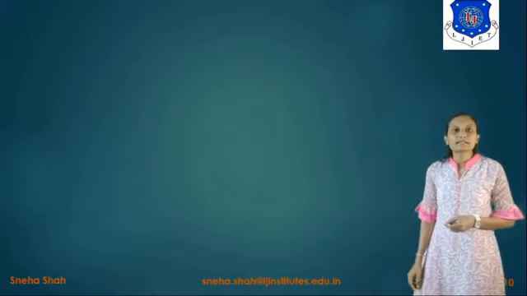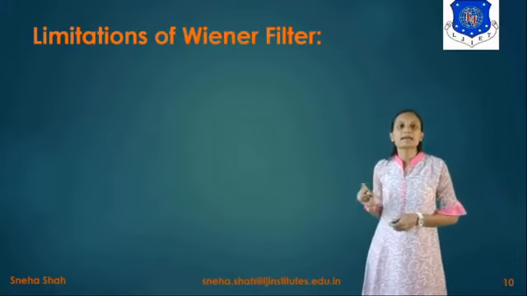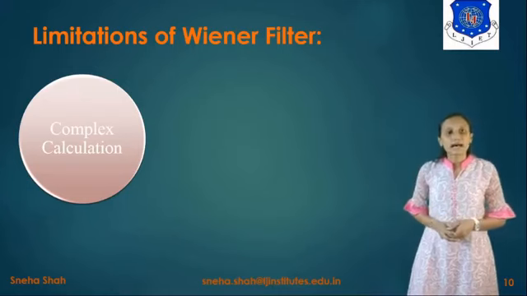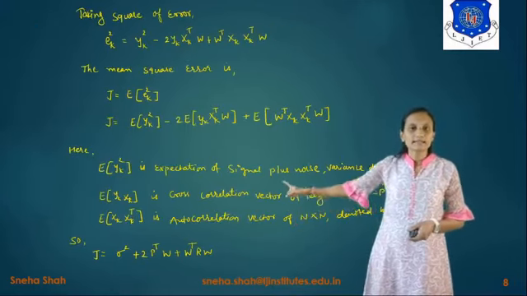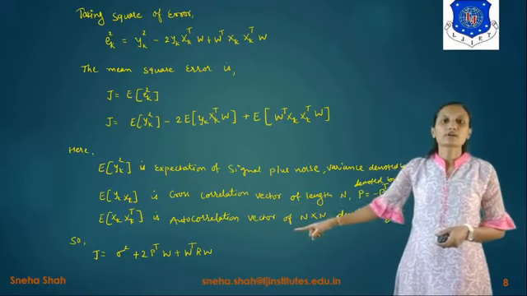Now there are some limitations in this linear filter. Which limitations are those? The first limitation is complex calculation. How is it complex? As you see, in this calculation we have to use cross correlation and autocorrelation.